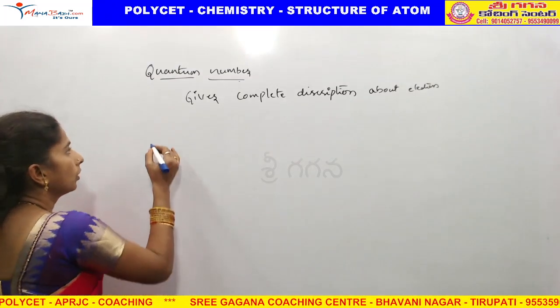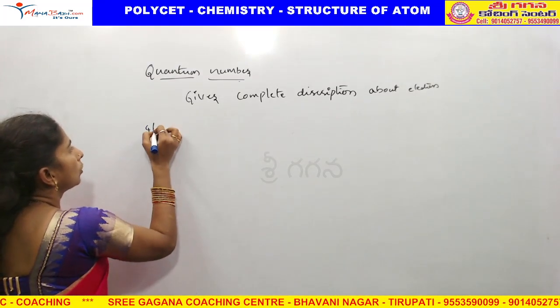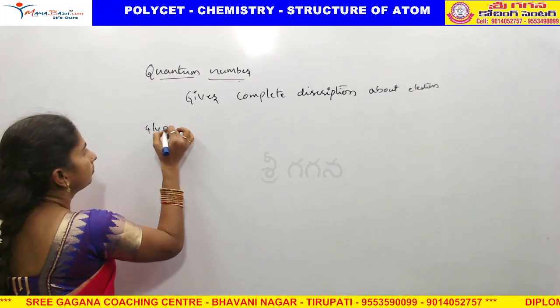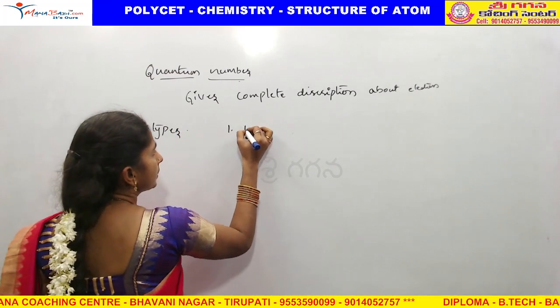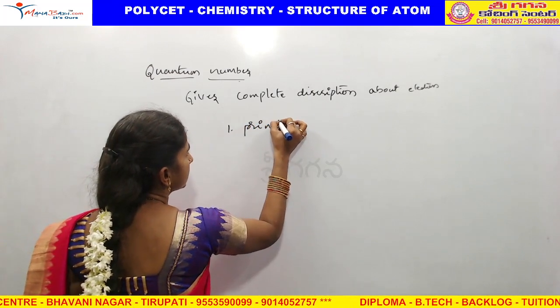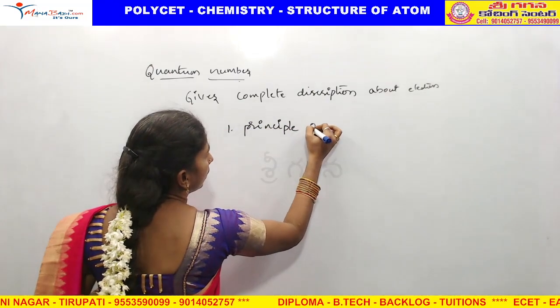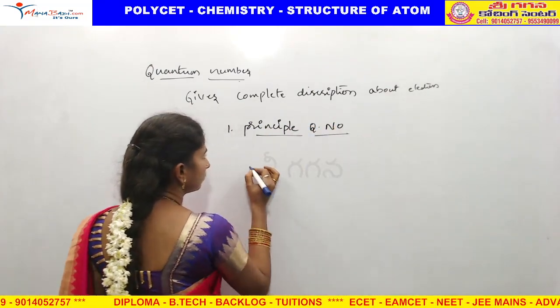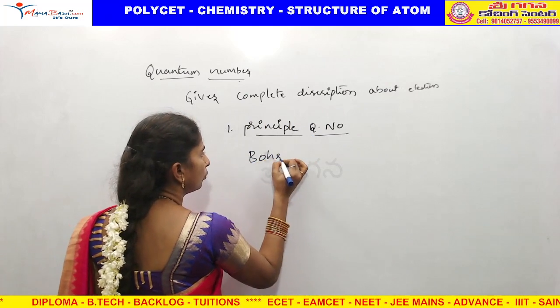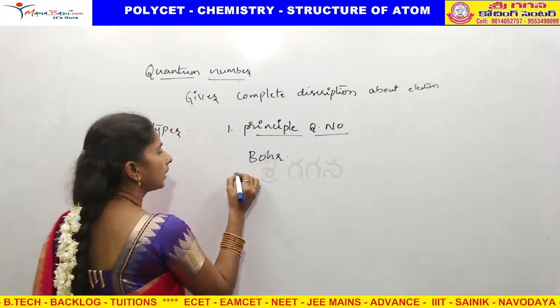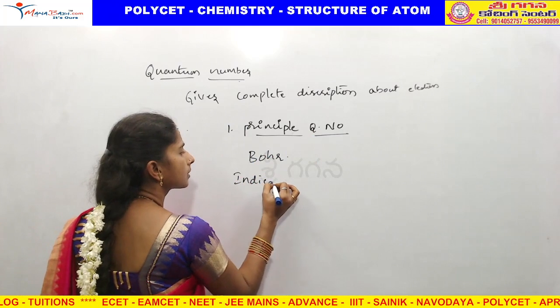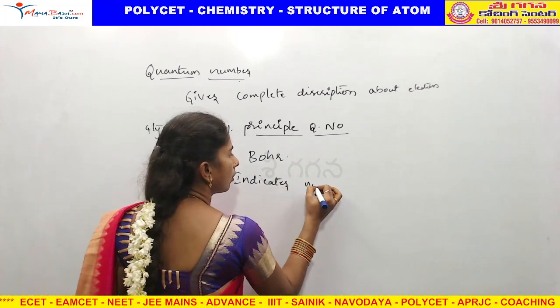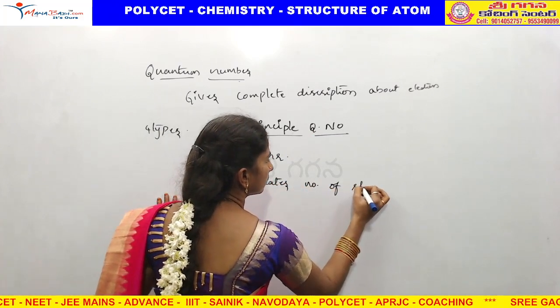4 types of quantum numbers are there. Number 1, principal quantum number, given by Bohr. It indicates the number of the shell.